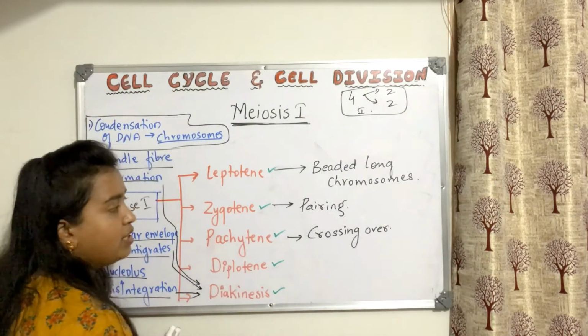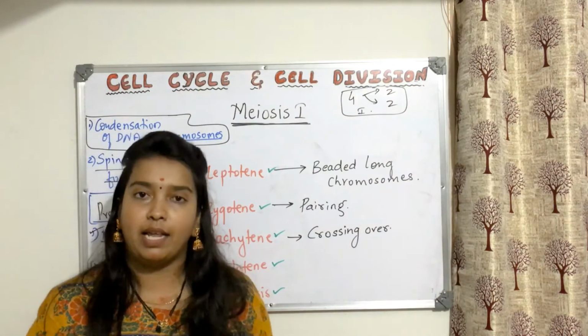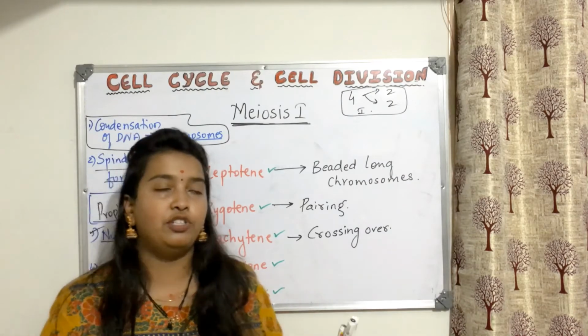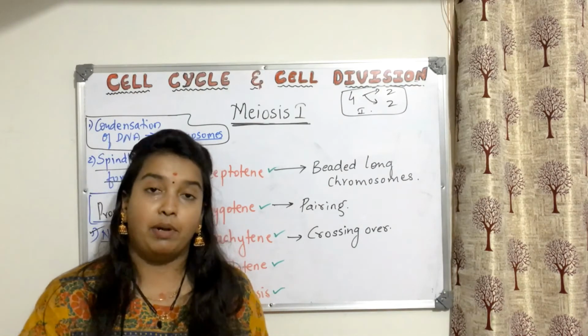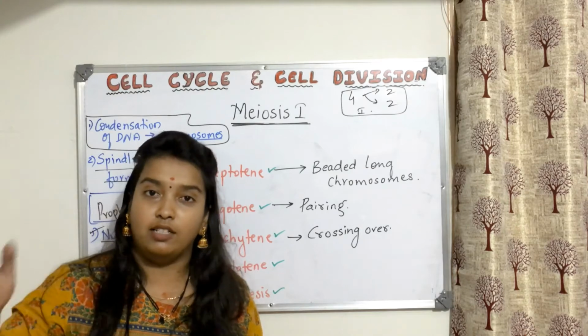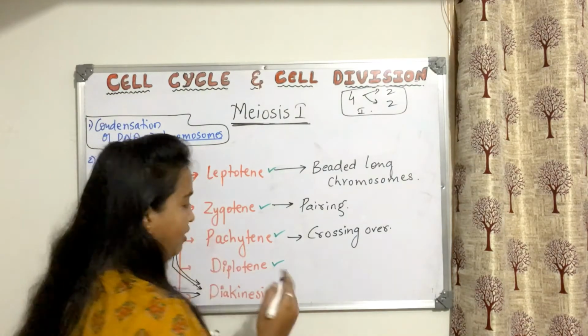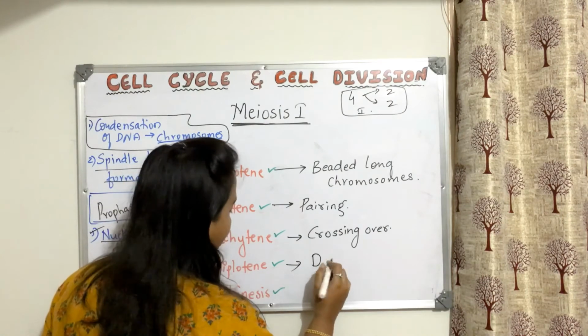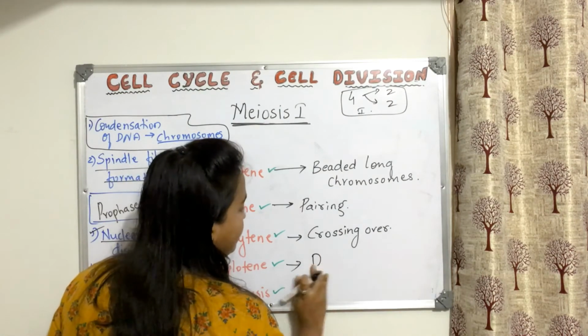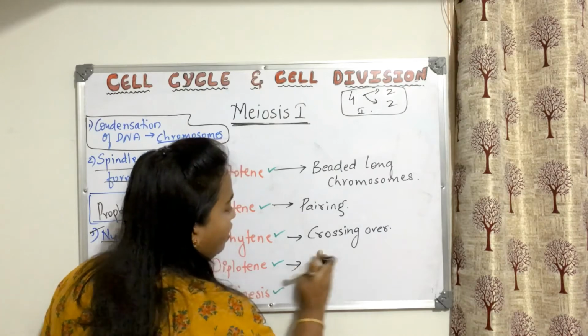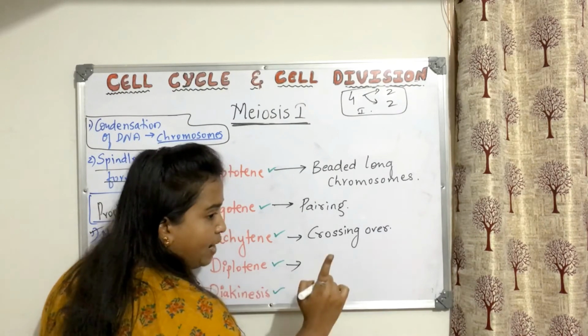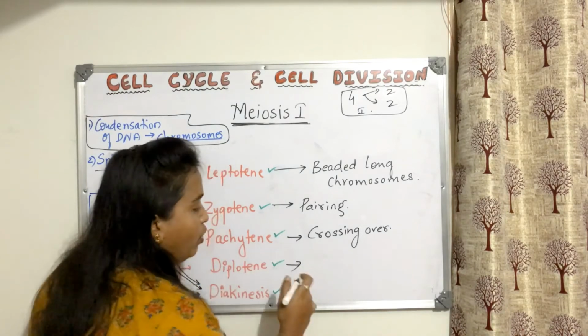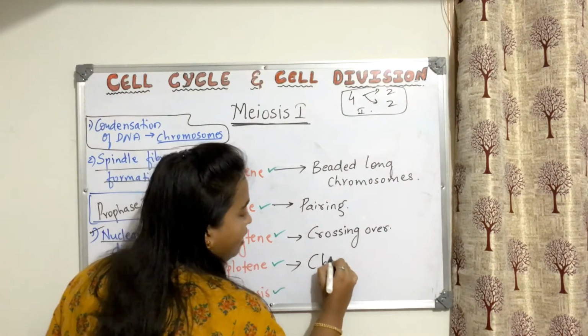Later on, what happened after some time? After marriage, after some time, initially you will have a lot of attraction, but later on that attraction will start dissolving. This is just to remember, okay? So what happens here is dissolution. You can remember it as dissolution of the synaptonemal complex, that leads to what? Chiasmata formation.